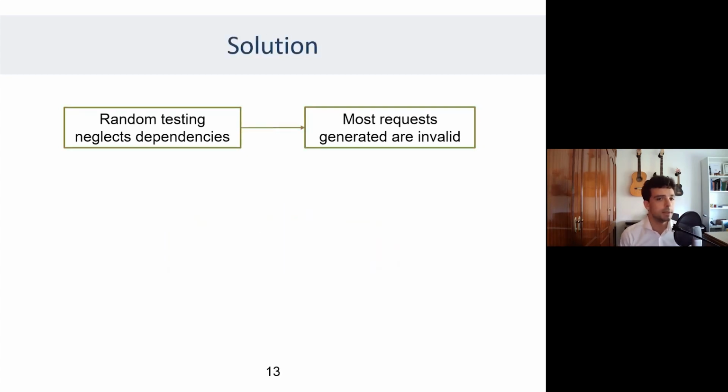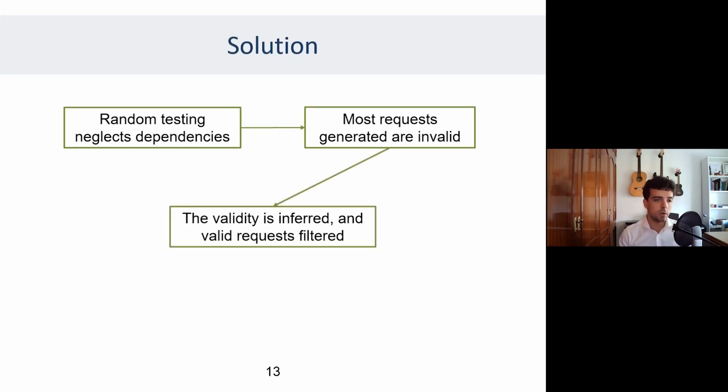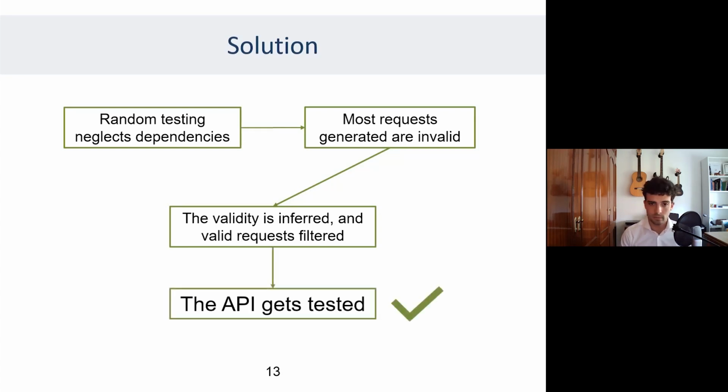Well, random testing techniques neglect dependencies, and again, most requests generated are invalid. But now, and this is the key, we can infer the validity of test cases, and we can select only those calls whose outcome is predicted to be valid. In this way, we can test the API correctly. But what can we use to infer the validity of test cases? Well, we can use a deep learning-based classifier.